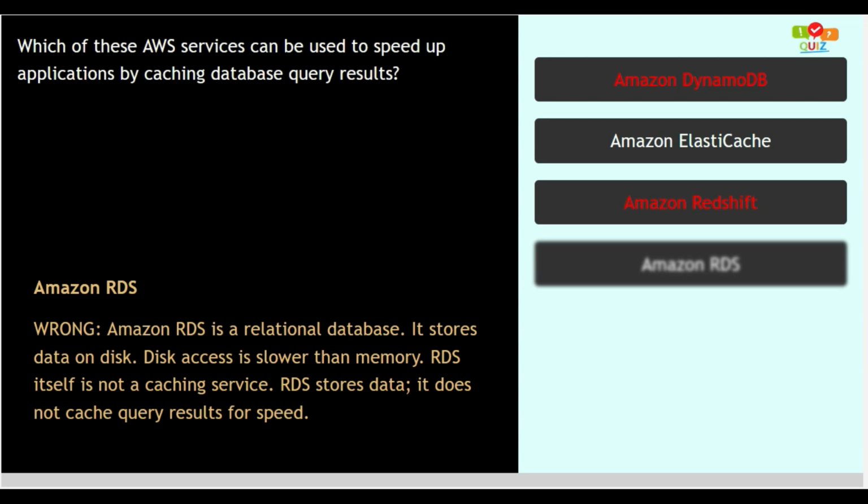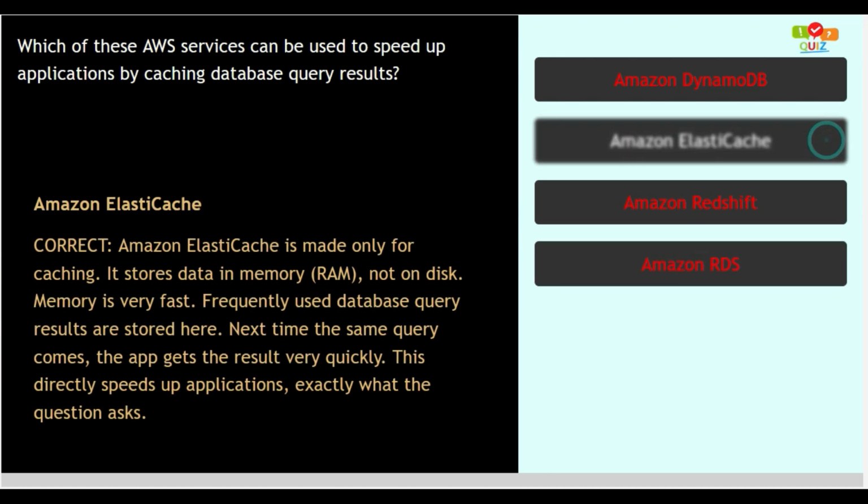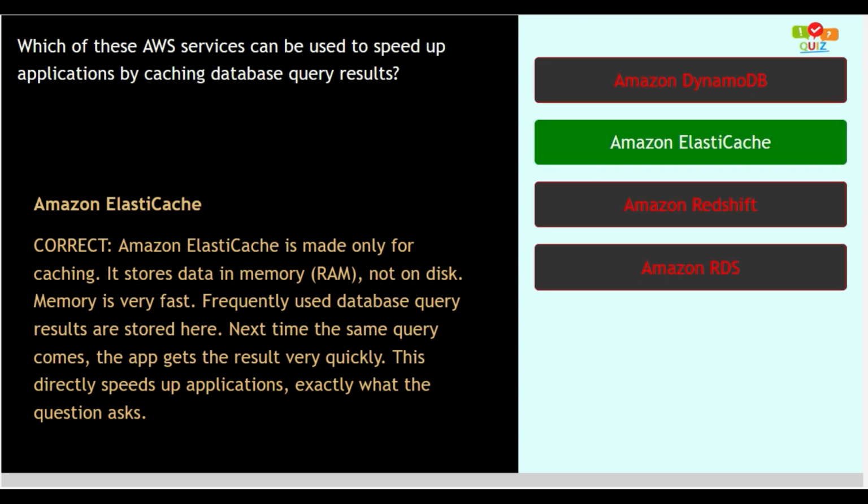This option is incorrect too. Option number 2, Amazon ElastiCache. This option is correct, as Amazon ElastiCache is made only for caching. It stores data in memory, RAM, not on disk. Memory is very fast. Frequently used database query results are stored here. Next time the same query comes, the app gets results very quickly. This directly speeds up applications, exactly what the question asks. So, option number 2 is the correct answer.